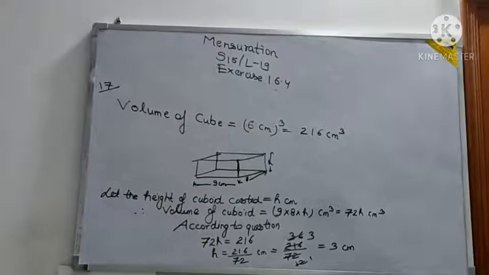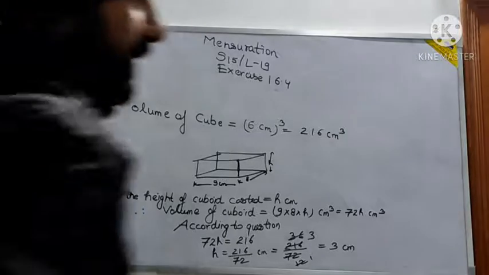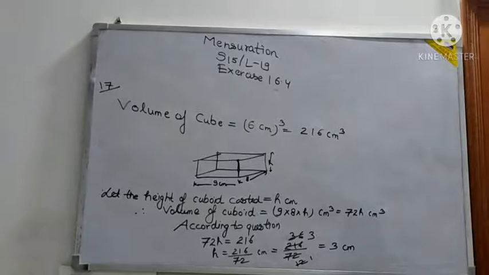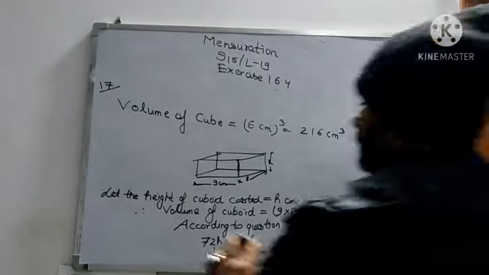Let's match the answer also. Exercise 16.4 it is. See, the 17th question answer is 3 centimeter only. Now see, in this nothing is there, only melting and recasting. I will say it is a very easy question and not much detail is required. Okay. Let's try to take one more question. Very easy question it was.